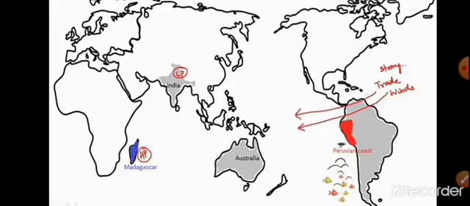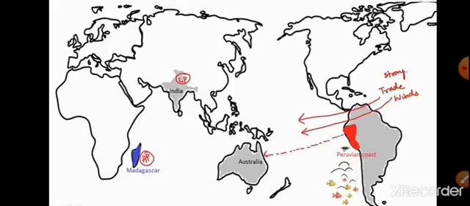And what about the sea surface temperature in Peruvian coast? Yes, it is very high, and the wind carries the warm water along with it. As the sea surface temperature is quite high in the Peruvian coast, the water gets warm and the trade winds carry the warm water along with it. Students, as a result, the warm water is displaced from Peruvian coast to Australian coast.